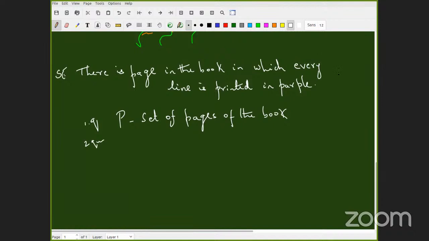Let's ask someone else. R8, Krishnamurthy. Sir, set of all lines in the page of the book. Page small p. Okay. So given p in P, what is the notation you want to give?